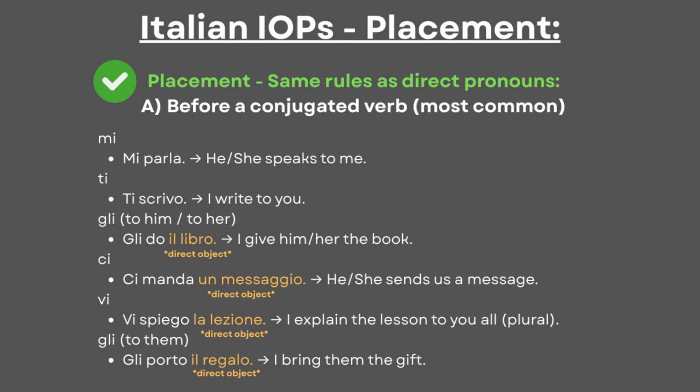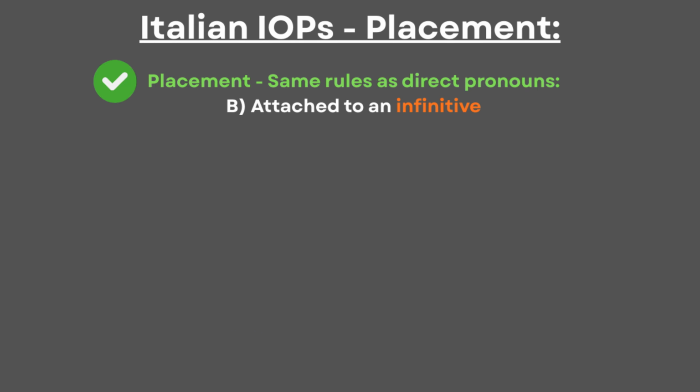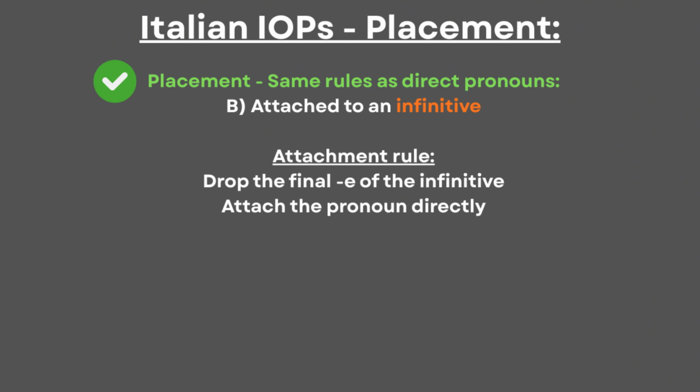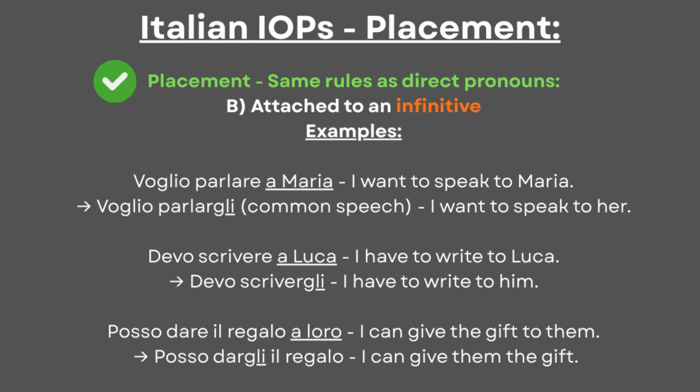Placing such pronouns before verbs is the most common method, but at the same time, they work with infinitives the same way. To attach an indirect object pronoun to an infinitive, drop the final e from it and then attach the pronoun. We can see some examples with pronouns before and after.